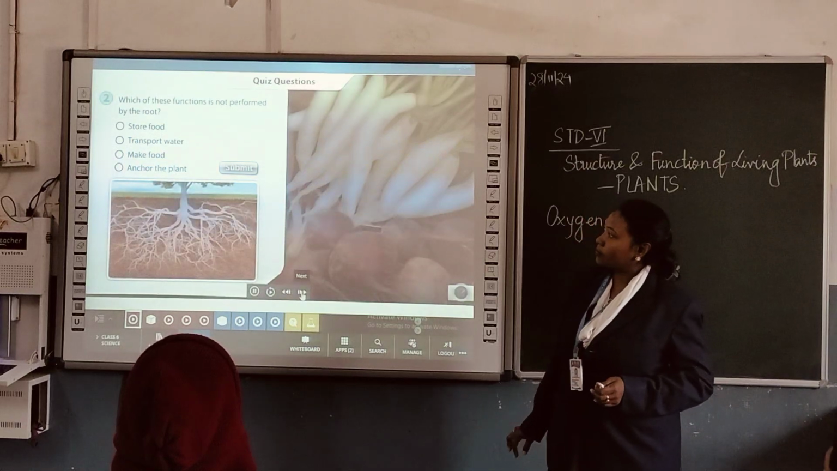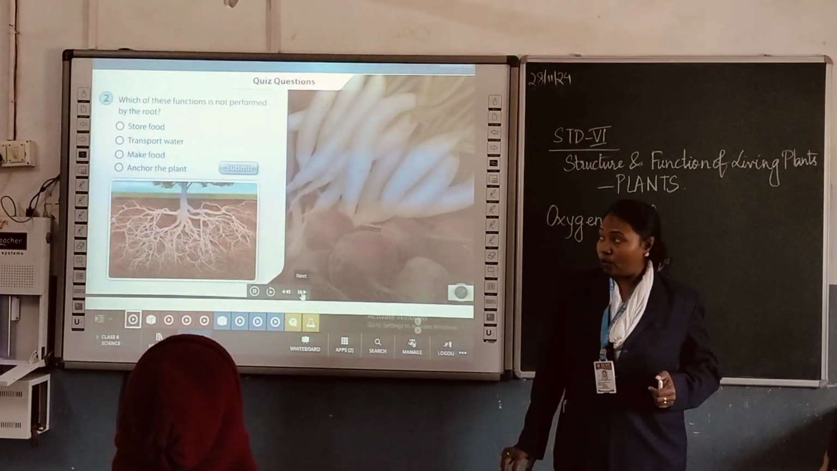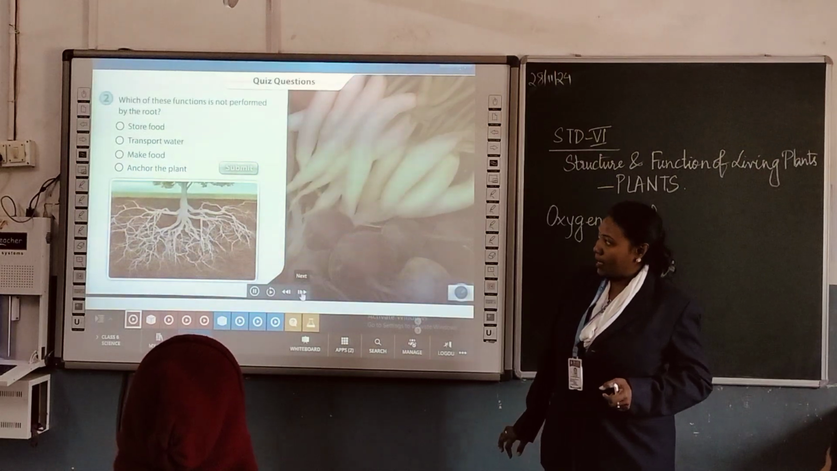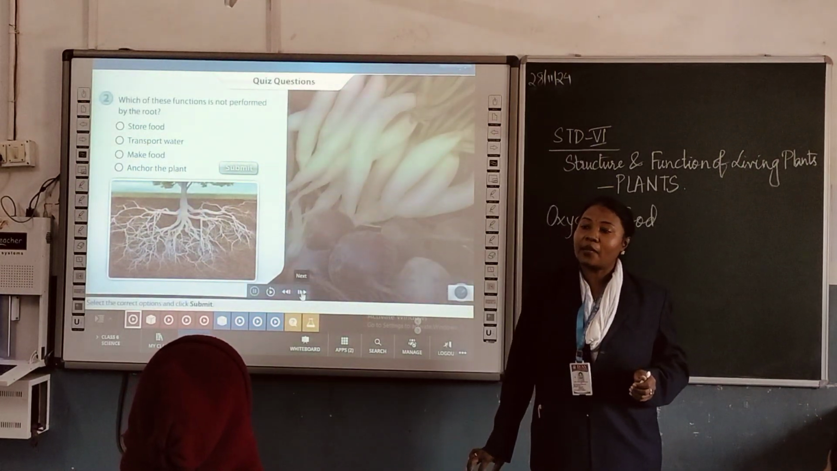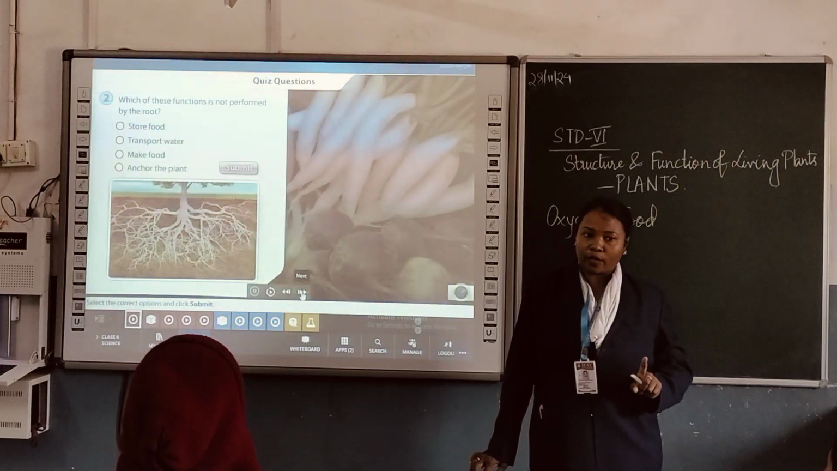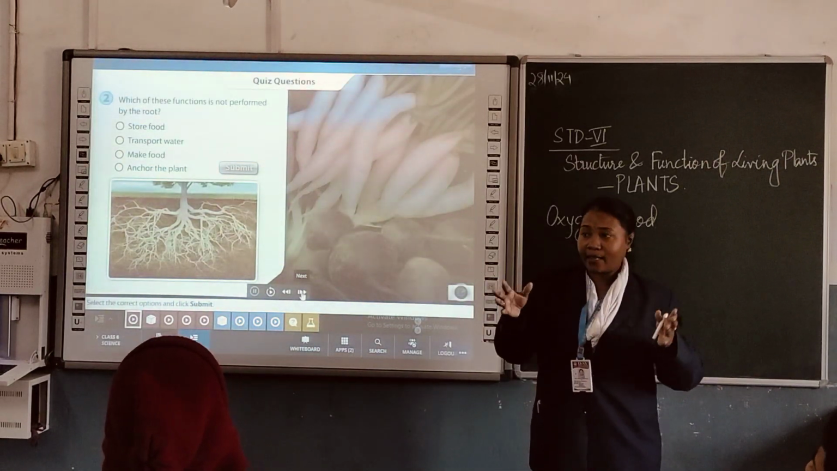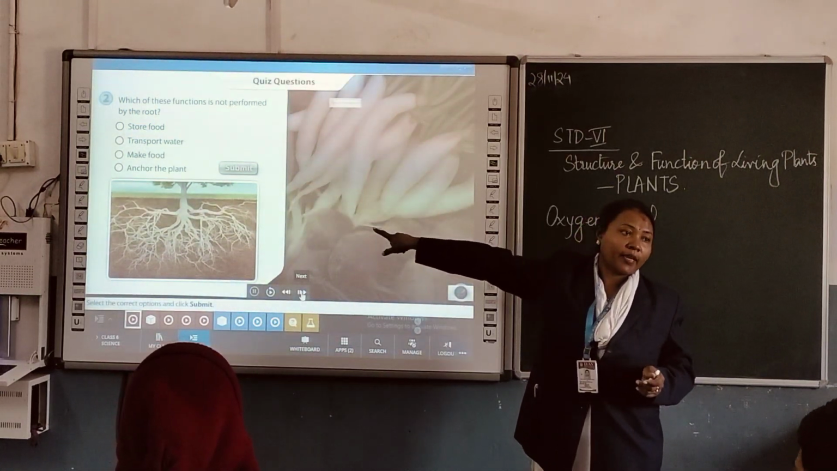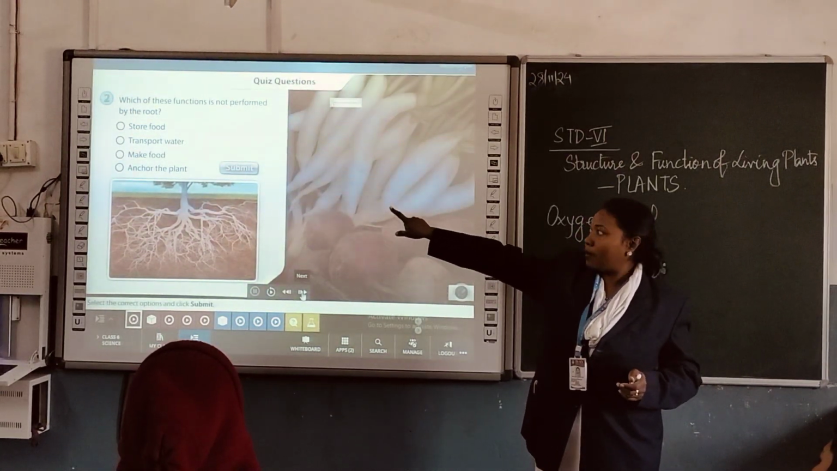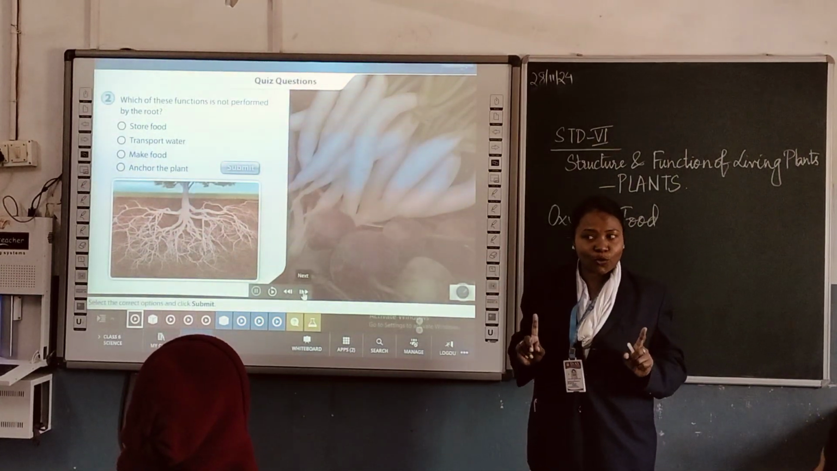Which of these functions is not performed by the root? Select the correct option and click submit. I already told you that it helps in absorption of water and minerals. Only one property I have told you. Now you have been studying from the lower classes, so let us relate that with this question. Which of these functions is not performed by the root? What do you think it would be? Do you go with store food? There are some roots that store food.